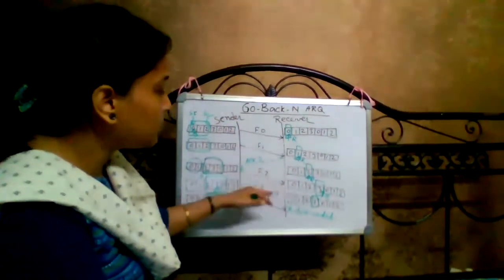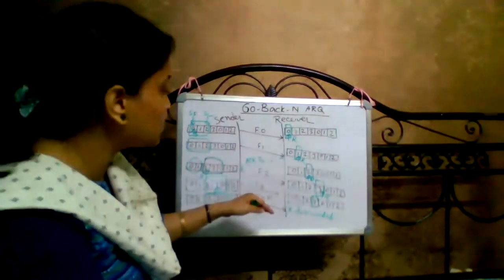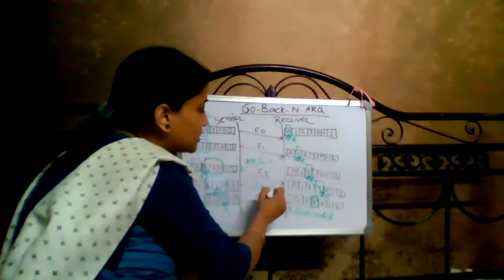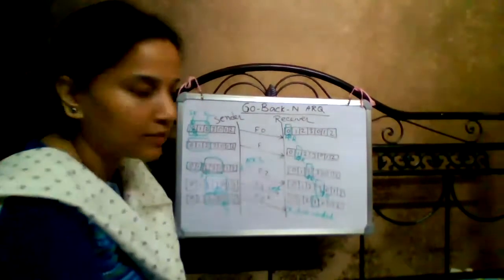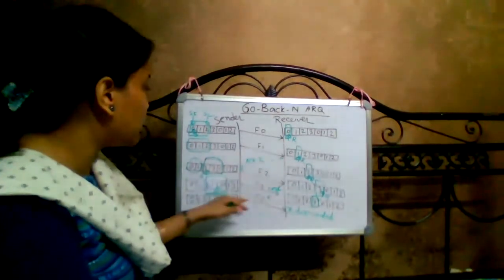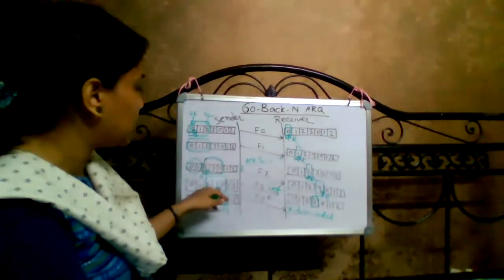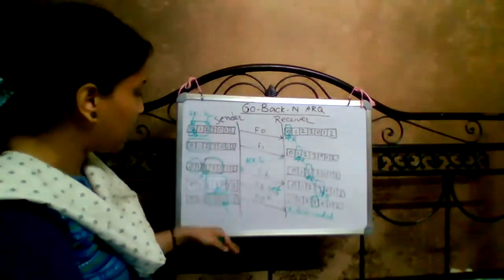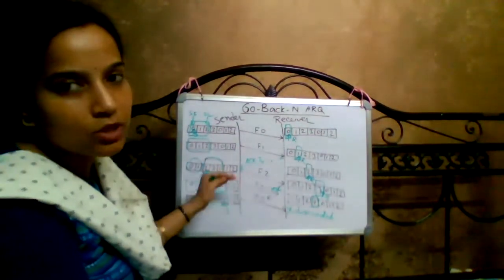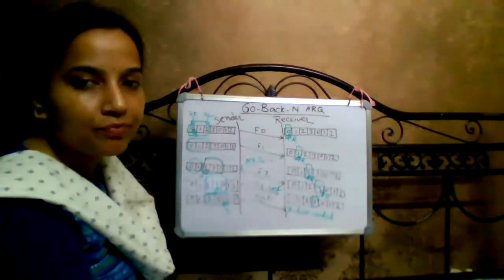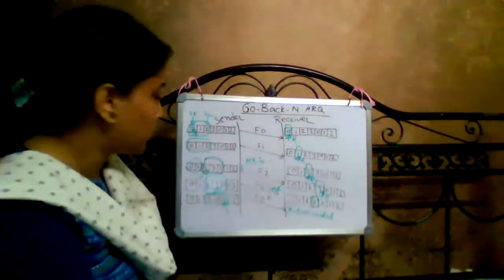In the meantime F3 is also sent by the sender, and it is lost or damaged. F2 is already sent, F3 is sent, and next F0 is also sent from the sender side before getting any acknowledgement.